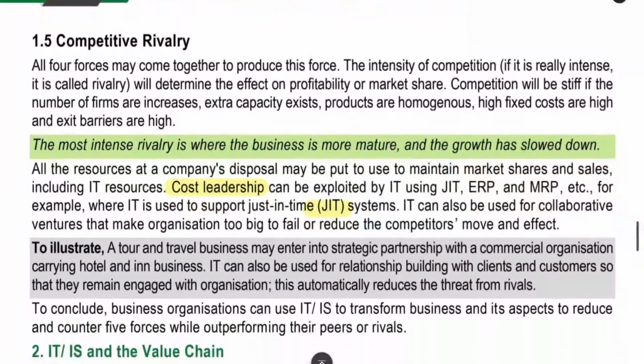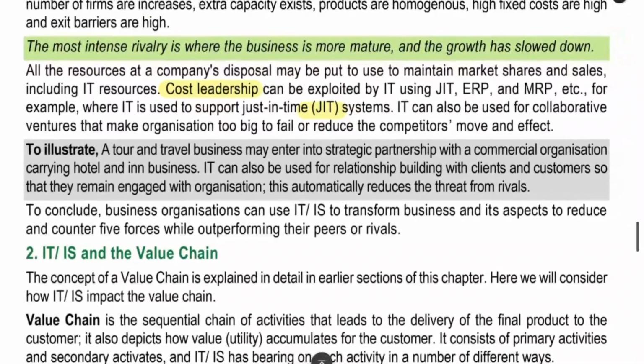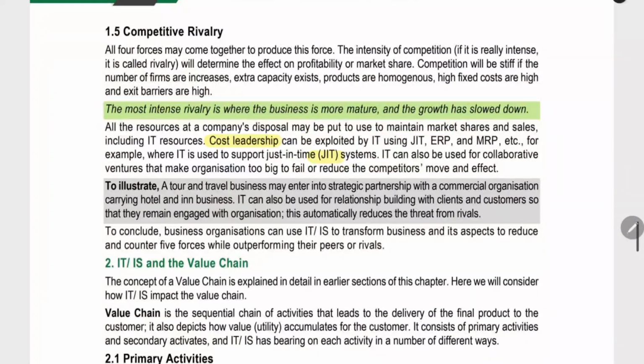Next thing is competitive rivalry. In existing competition, you can use the information technology for reducing the cost. When you're reducing the cost itself, you can obtain the cost leadership advantage, and you will have the competitive advantage. In this manner, you can use the information technology tools in the supply chain, in the chain of value, or else you can use it in the Michael Porter's 5-4 strategy.